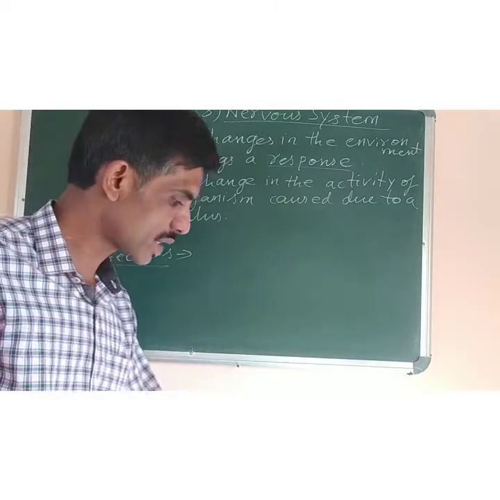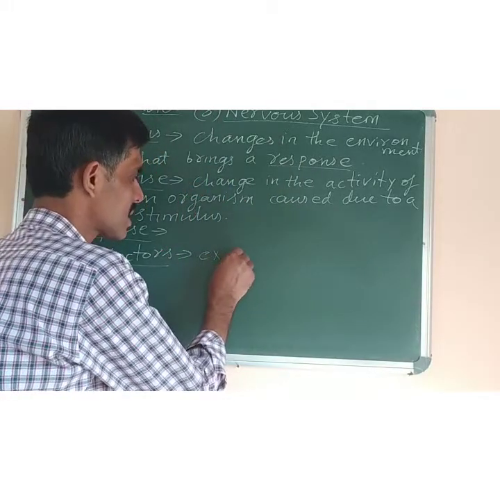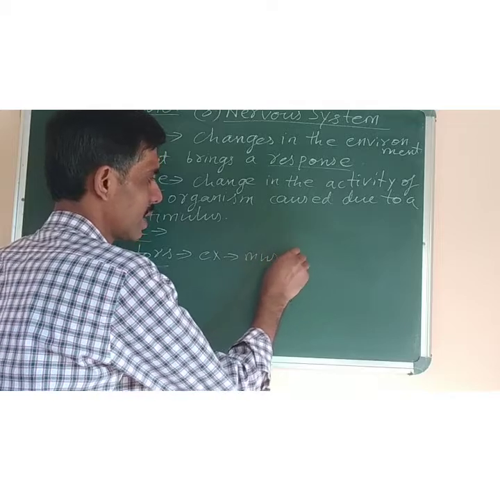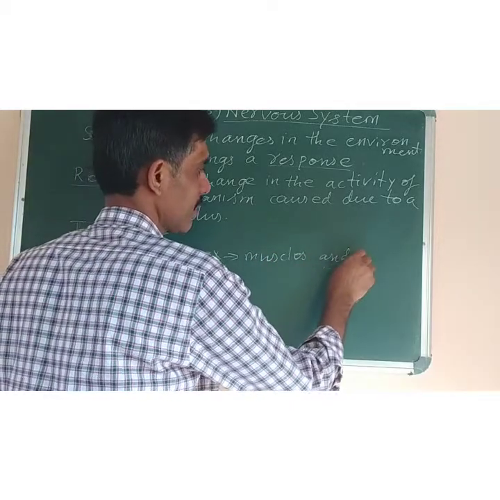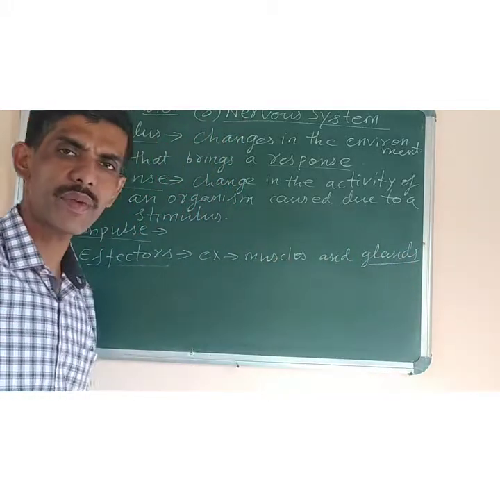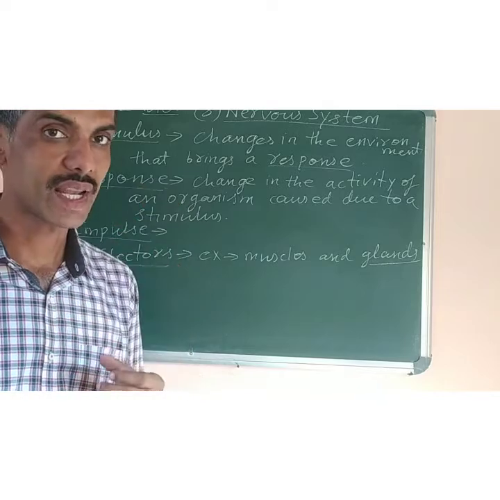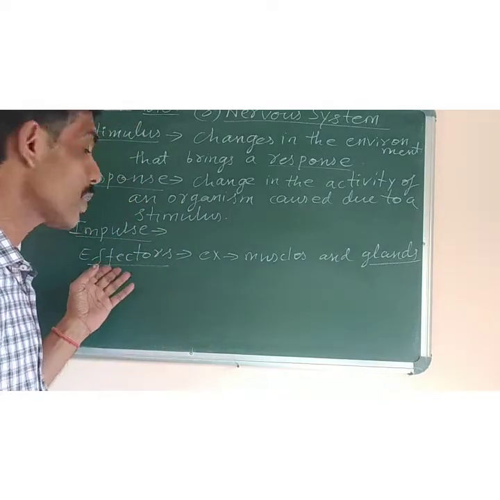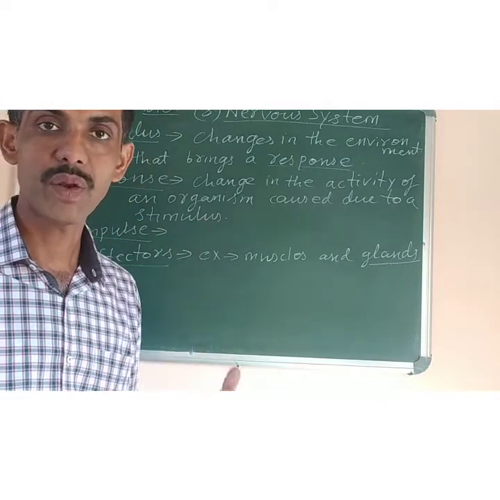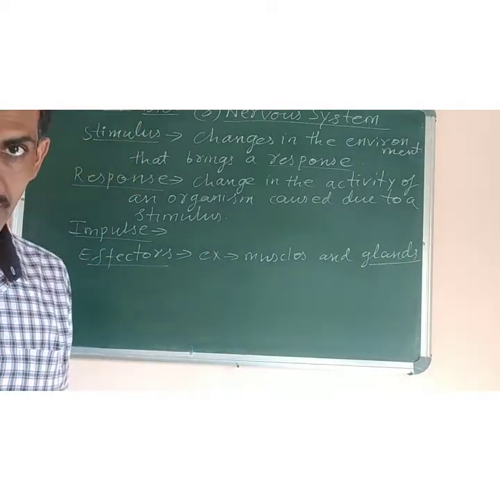Now next one is muscles and glands, as examples. We have different types of glands. The salivary gland within our mouth secretes saliva. It is due to the stimulus of the brain: when we get food or see tasty food, saliva is secreted in the mouth.